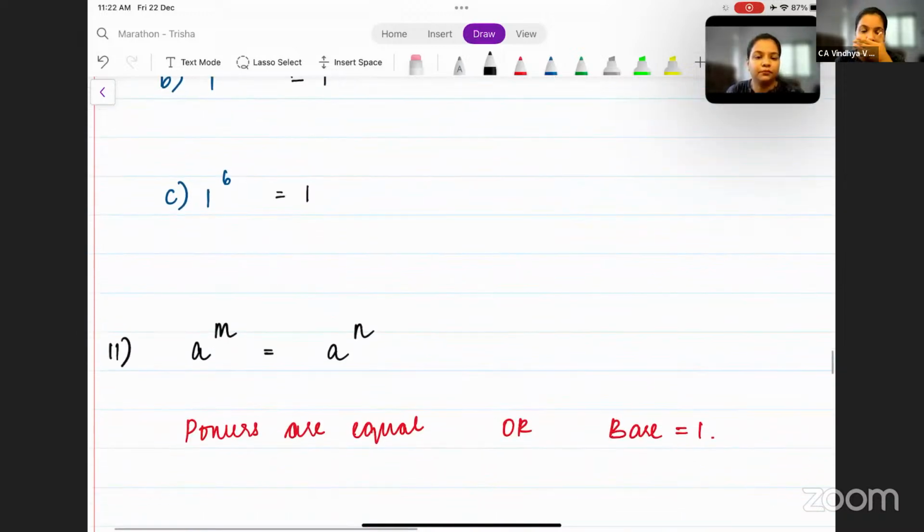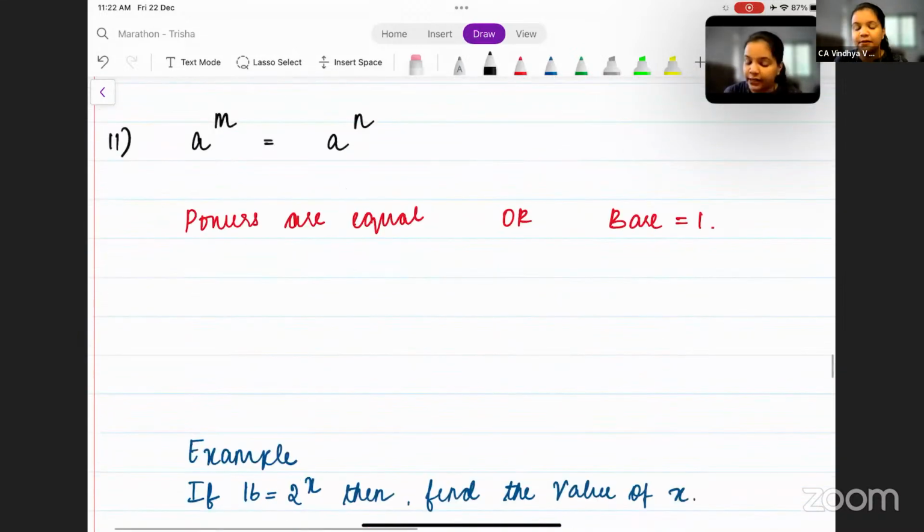Okay. Last two laws of indices. And then we can do the identity. And then we'll do a few questions. And then we'll go to logarithms. Okay? Yes.